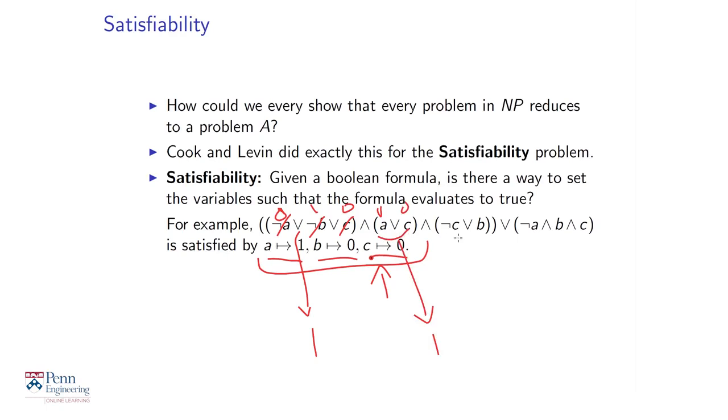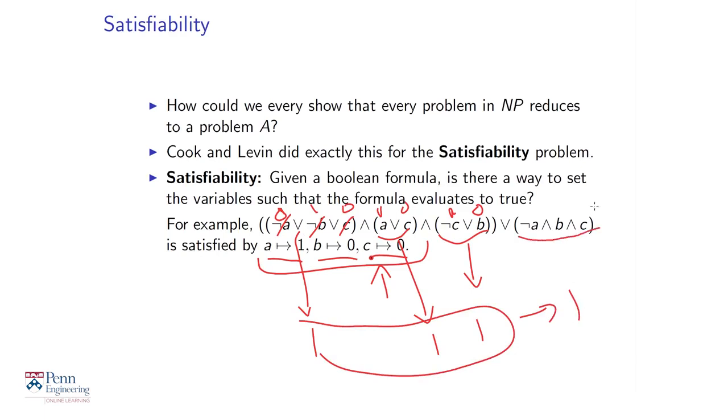And then for this part, not C is 1 and B is 0, so this part also has the value 1. Now you're taking the AND of these three parts. They all are 1, and AND is 1 whenever all the parts are 1. So these three parts are all 1, so their AND also gives us 1.